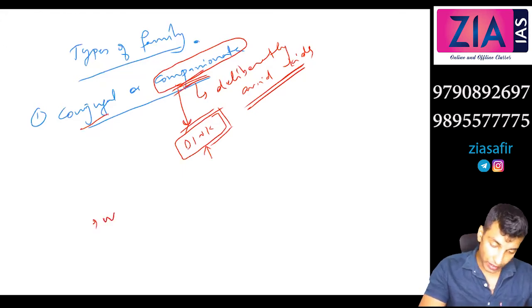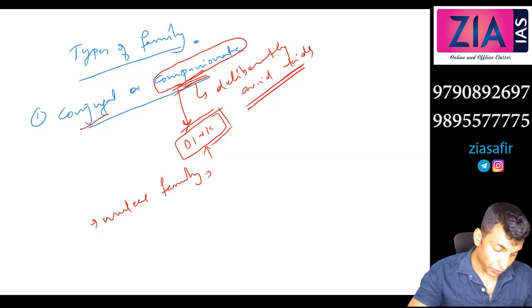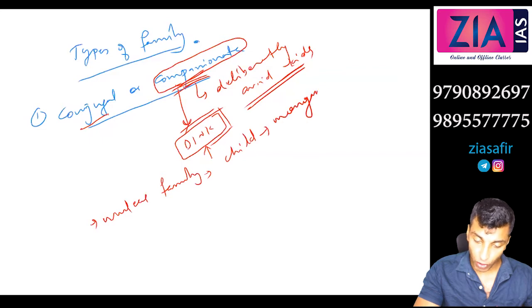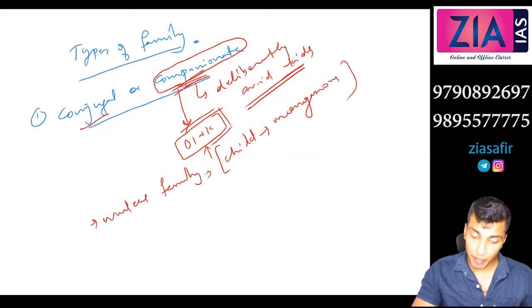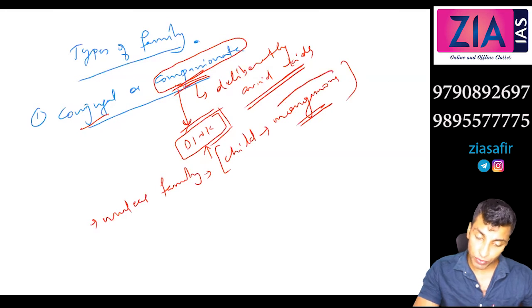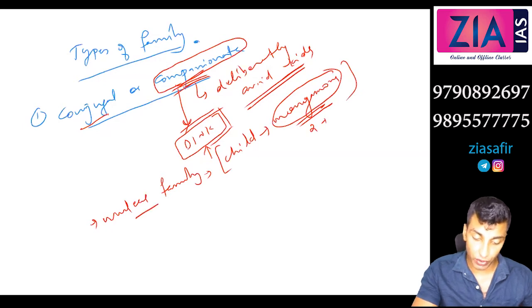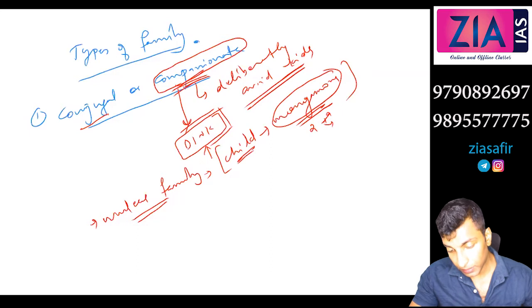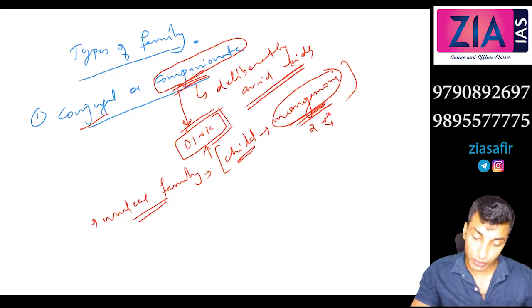Second, nuclear family. Everybody knows what is nuclear family. Children born out of monogamous parents. Okay, so here there will be a child and the parents will be monogamous. So kids will be there, parents will be there. These parents will be two. It is monogamous, different sex generally when we talk about nuclear family. But nowadays it can be same sex also. But we consider nuclear family as child with the parents. Okay, so it should be monogamous.